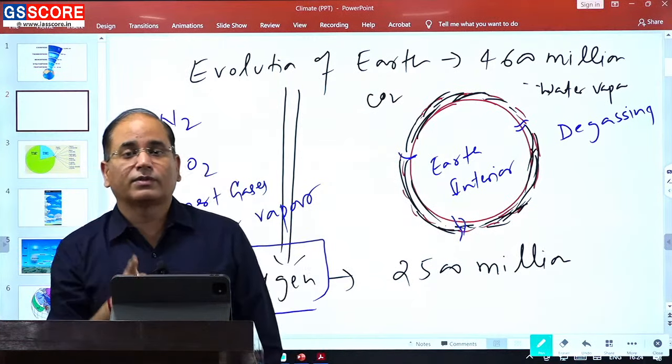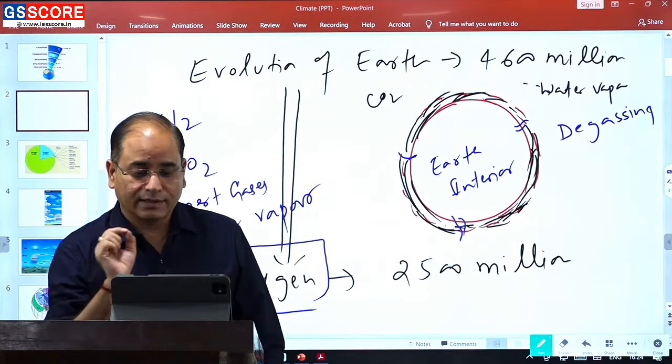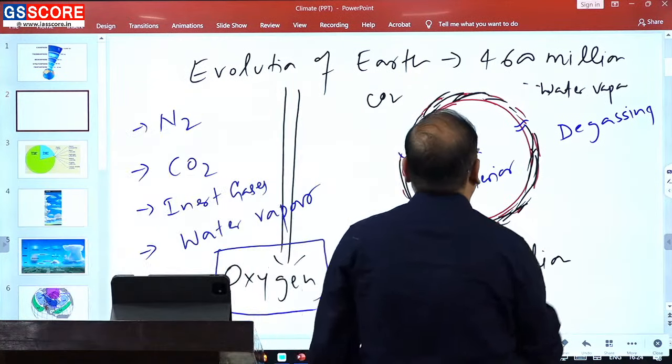Oxygen in our atmosphere has been added from the below, but not from the earth interior. This is the important fact that you need to know.